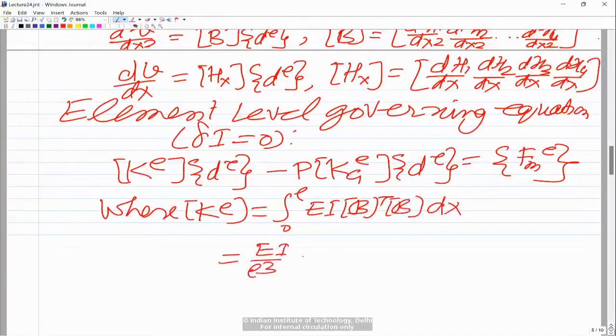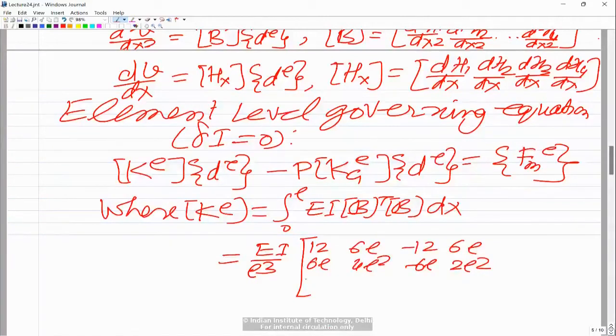It is the same thing: EI by L cube, and you have 12, 6L, minus 12, 6L, then minus 6L, 2L square, and it is symmetric; minus 12, minus 6L, then 12, minus 6L, and then 6L, 2L square, minus 6L and 4L square. This is the same stiffness matrix which we have used for the Euler-Bernoulli beam element.